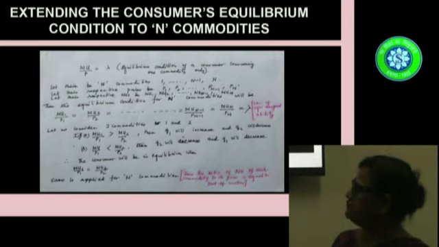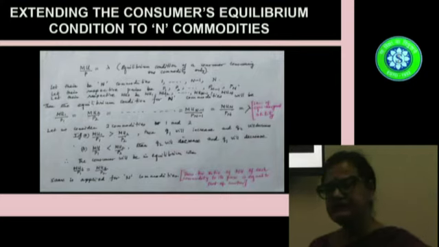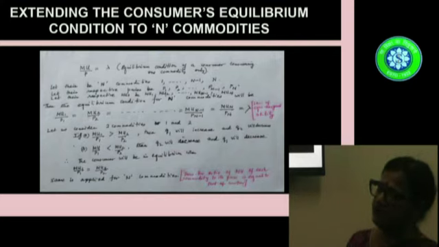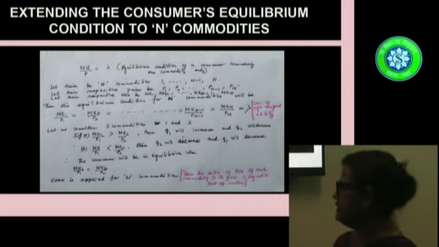He will purchase more and consume more of commodity 2, and he will decrease his purchase of commodity 1. Again, in this process, the marginal utility of commodity 1 will increase and the marginal utility of commodity 2 will decline. So a state will arrive when MU1 by P1 will be equal to MU2 by P2. This whole thing is happening due to the law of diminishing marginal utility.